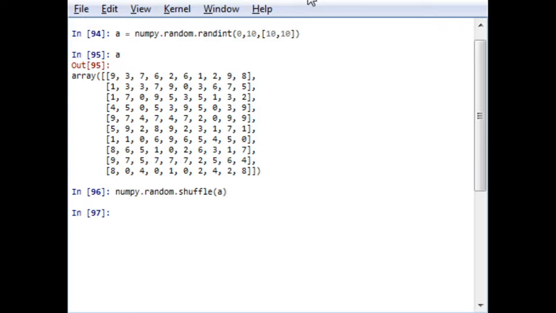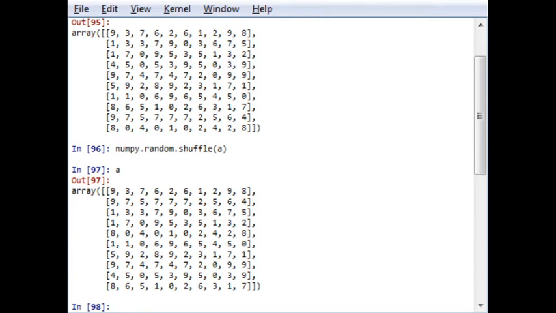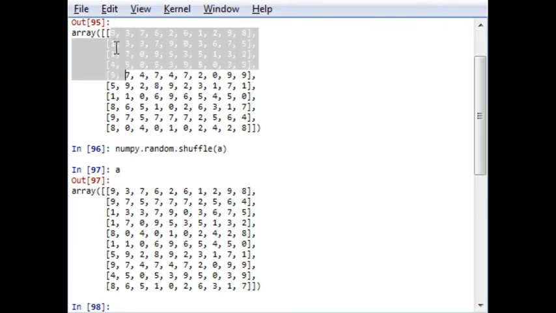Now the content of A will be shuffled. If you check the first column, that is 9 1 1 4 9, it will be 9 9 1 1 8 or something. It has been shuffled totally.